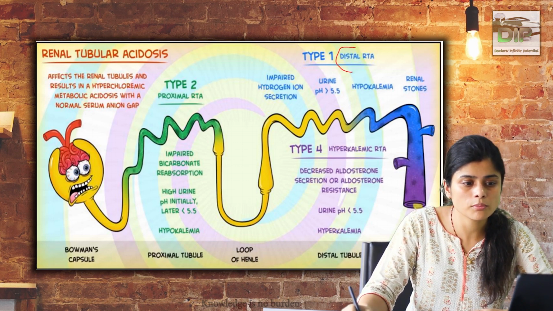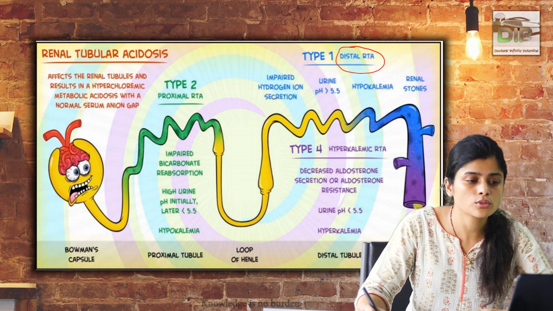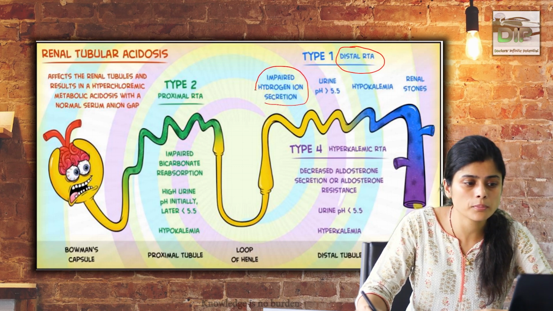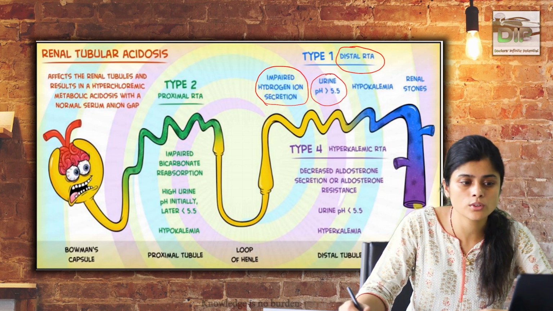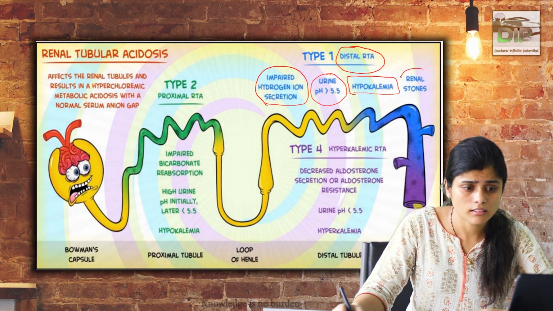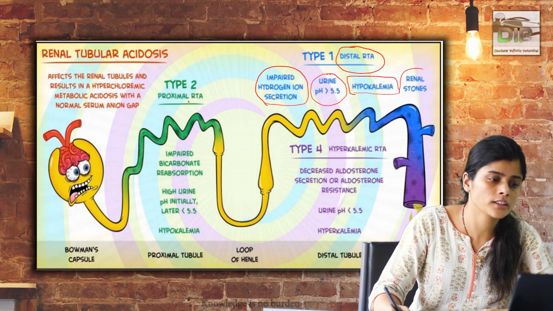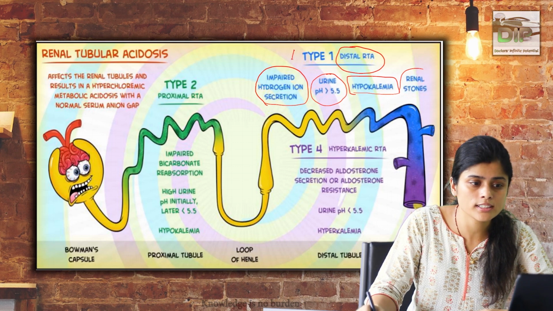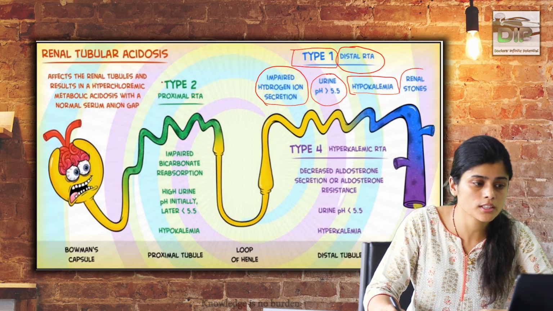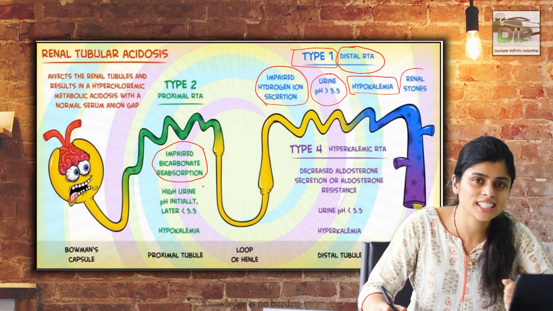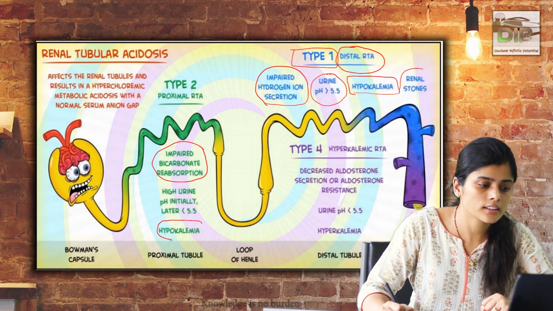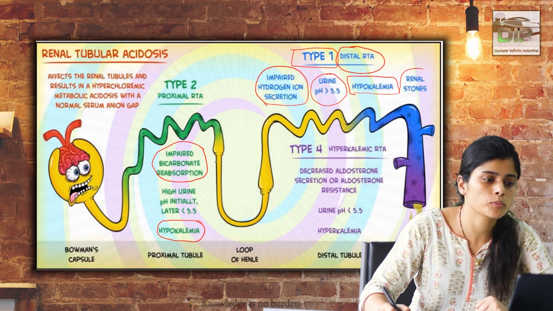Distal RTA is mainly because of a defect in acidification of urine, due to impaired hydrogen ion excretion. Impaired hydrogen ion excretion means there is no acidification, causing the urine pH to be more than 5.5. There is hypokalemia, and there can be renal stones also. So this is type 1 distal RTA, which causes normal anion gap acidosis. Type 2 is proximal RTA. There is impaired bicarbonate reabsorption, due to which there is decreased bicarbonate level, causing an increase in acidity, and there is again hypokalemia in proximal RTA.